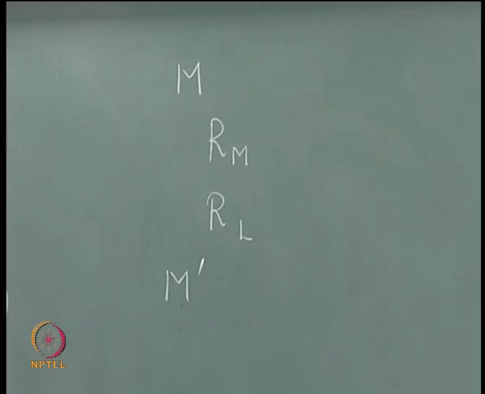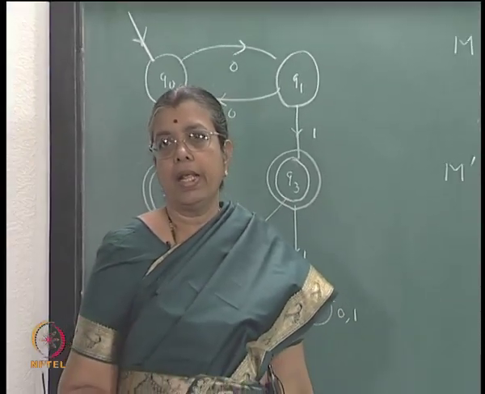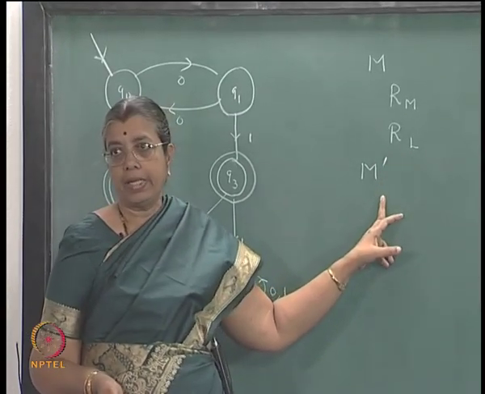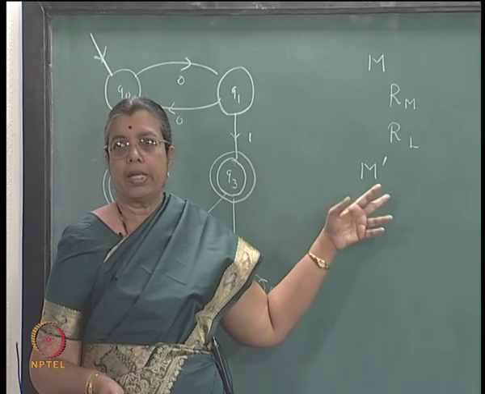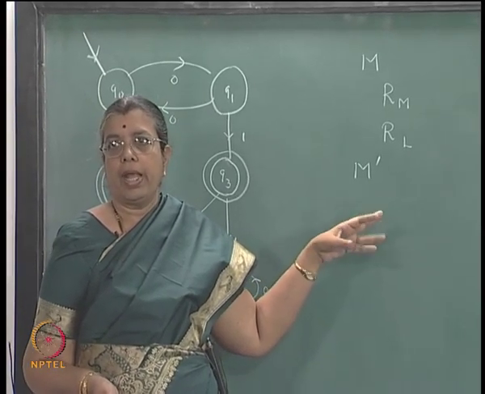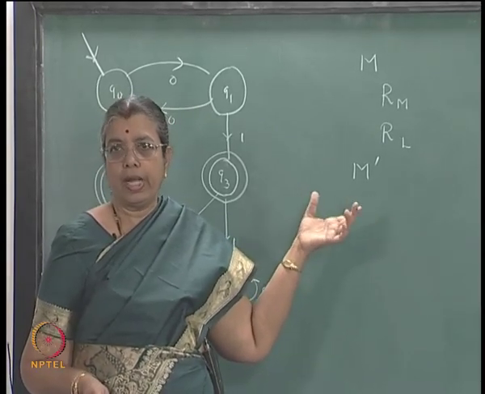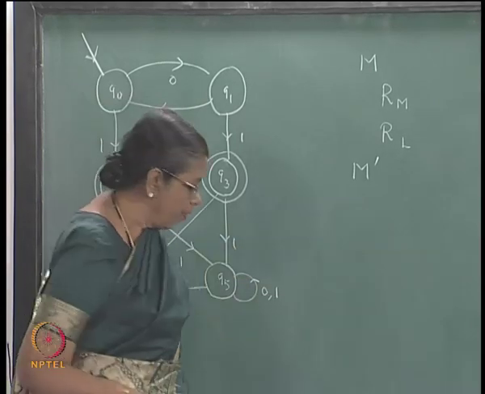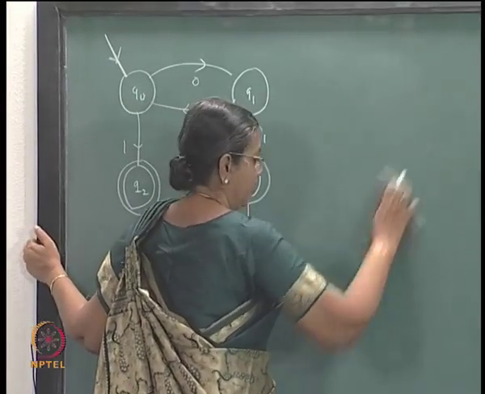For the third proof, that is 3 implies 1, from the relation RL you constructed a machine M dash. Corresponding to each equivalence class, you had a state in M dash, and the equivalence class which contains the empty string corresponds to the start state, and if X is in L, then the equivalence class corresponding to that will be a final state. That is what we read. Now, we illustrated that with one example. Let us take one more example here.